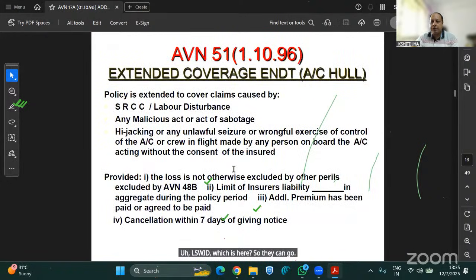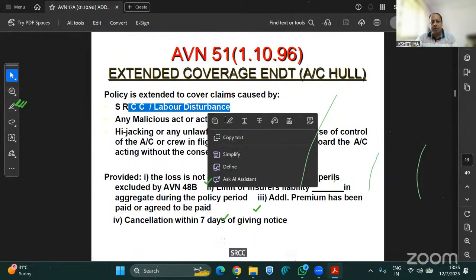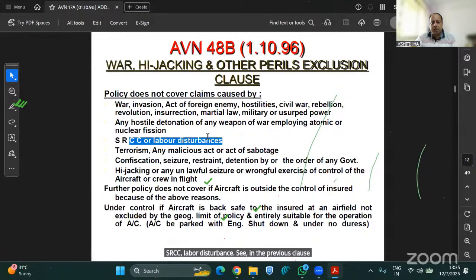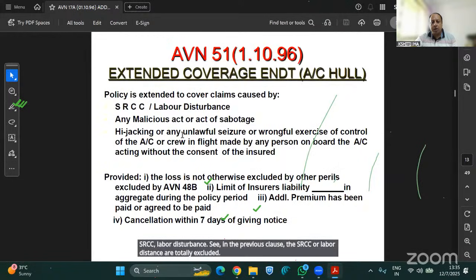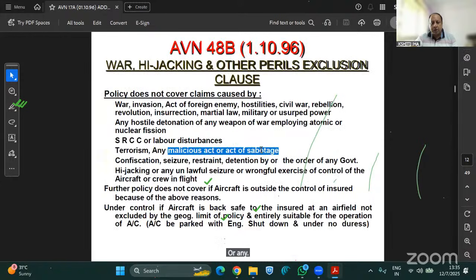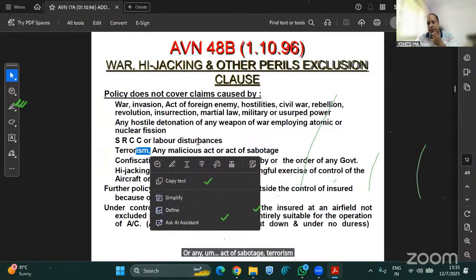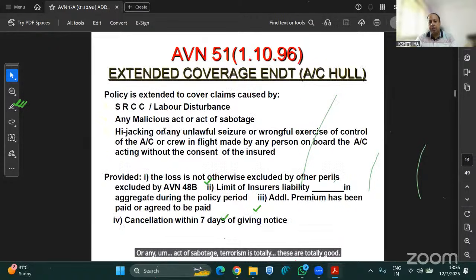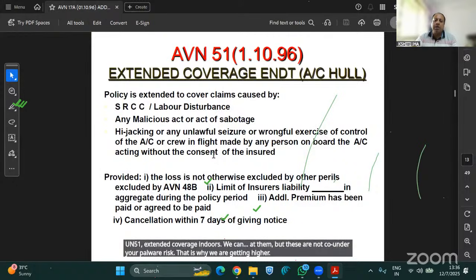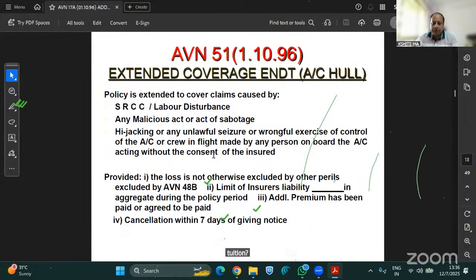Now next is your Avian 51, which is extended coverage endorsement aircraft hull. Now, this is very important, where the policy is extended to cover claims caused by SRCC, labor disturbance. See, in the previous clause, SRCC or labor disturbance, or any malicious act or act of sabotage, terrorism, are totally excluded. So they are covered under this Avian 51 extended coverage endorsement aircraft hull. We can add them, but these are not covered under your hull war risk. That is why we are stipulating here in Avian 51. We are covering them.